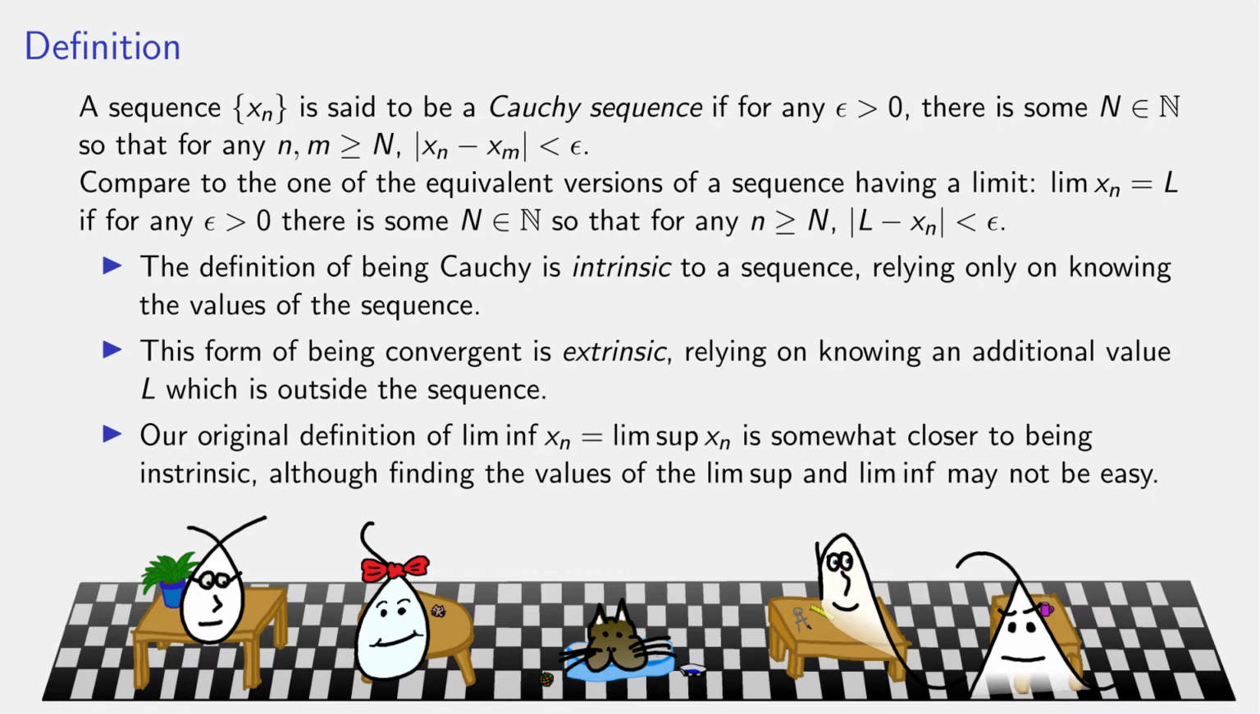Which makes it somewhat similar to our definition of lim_inf and lim_sup. Remember that the lim_inf and lim_sup of a sequence are the supremum of a sequence of infima, or conversely, the infimum of a sequence of suprema, which also did not require an external number. It was just born from the terms of the sequence itself. But finding those values is not necessarily easy, although we did show that they always exist.